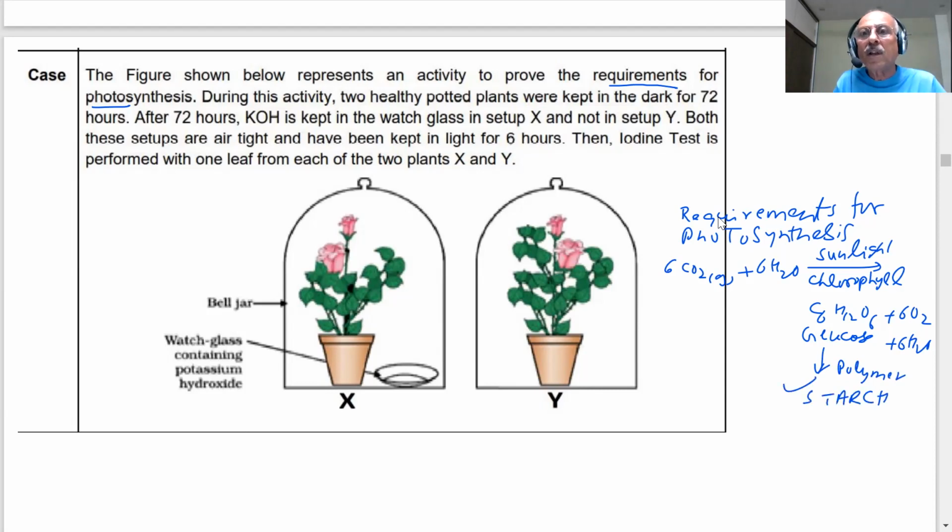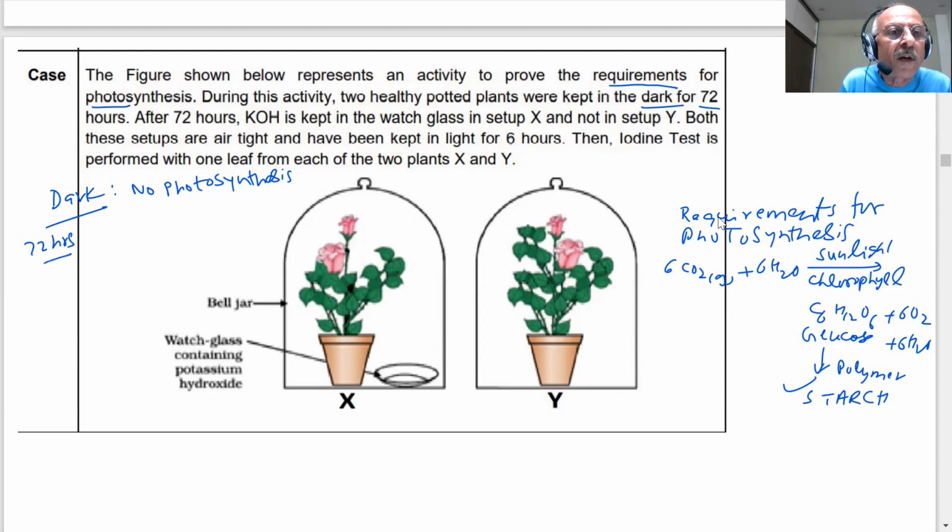Starch is the sugar. Now what he says, during this activity, 2 healthy potted plants were kept in dark, student, for 72 hours. If I keep the plants in dark, what will happen? There is no sunlight. Then no photosynthesis. You already know. No photosynthesis, food cannot be manufactured, student, because there is no sunlight. In the absence of sunlight, photosynthesis doesn't take place.